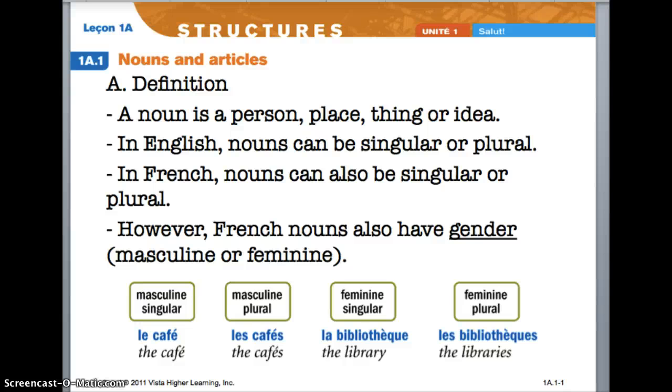Welcome to the reteach video for nouns and articles, section 1A.1 of the Espace book. Definition: a noun is a person, place, thing, or idea. In English, you're used to the fact that nouns can be singular or plural. In French, something that's new is that nouns can also be masculine or feminine. So they can be singular, plural, masculine, feminine, any mix of the above. Below are samples of some nouns in those various categories.